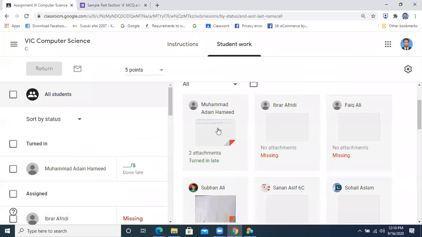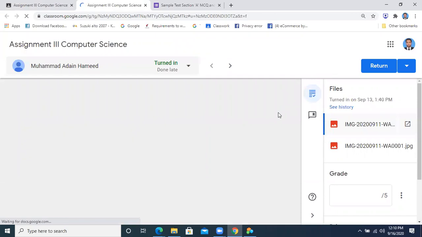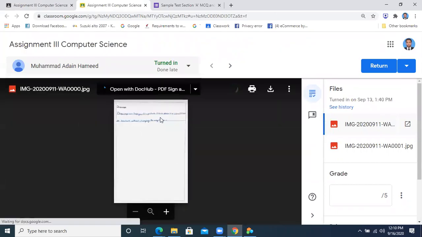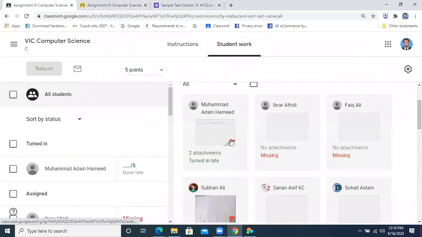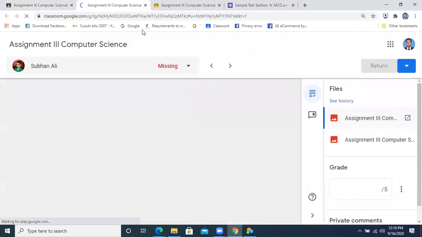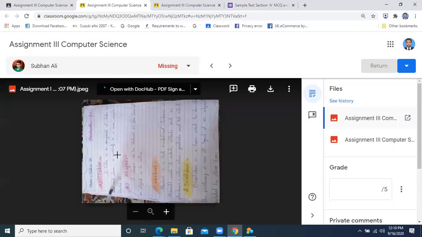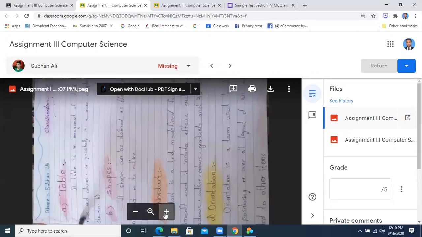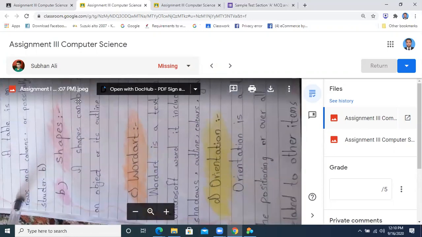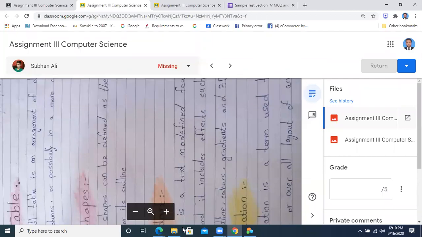You are going to submit it in the form of pictures by writing on paper. In the form of pictures, you are going to submit your answers. Just like this is the answer that Subhan has submitted over here. Okay, in this way. So the teacher is going to see this, and then the teacher is going to give you the marks accordingly. Acha ji, our class time is now over. Please go through all the chapters and prepare yourself for the upcoming first term exams. Thank you so much.